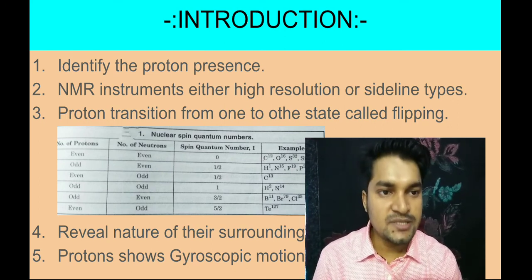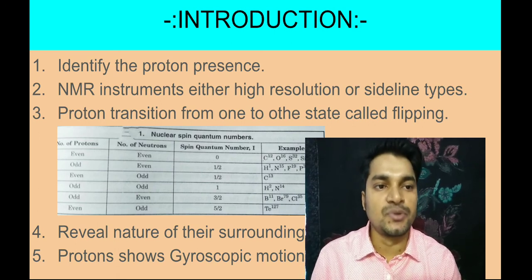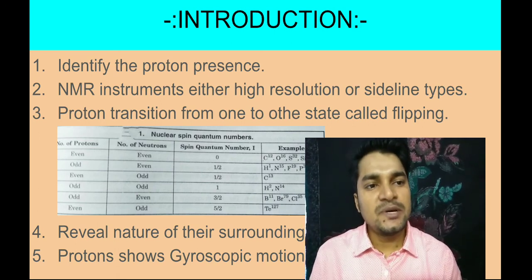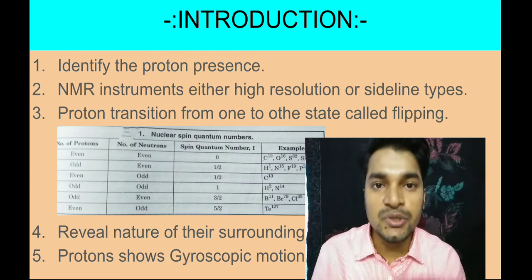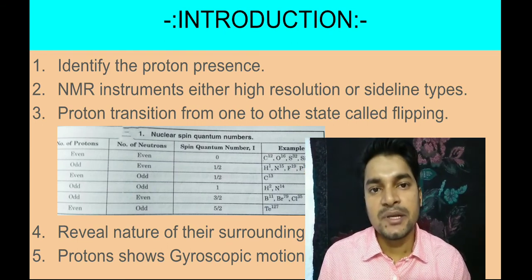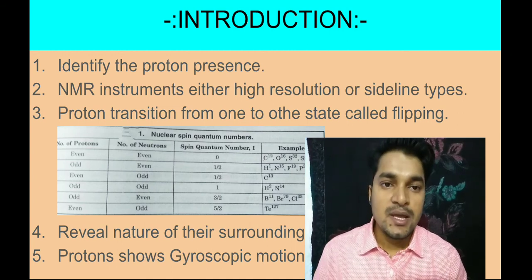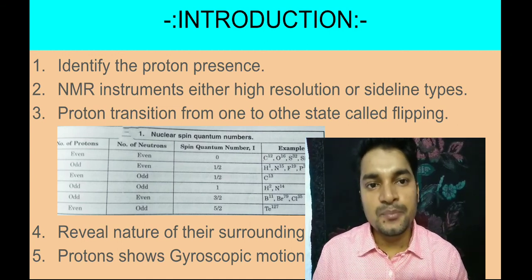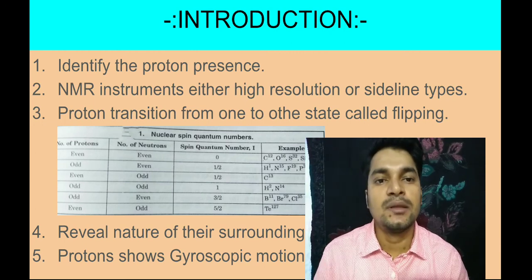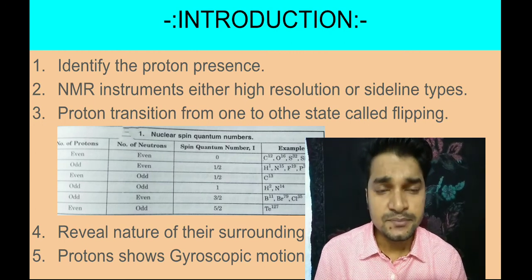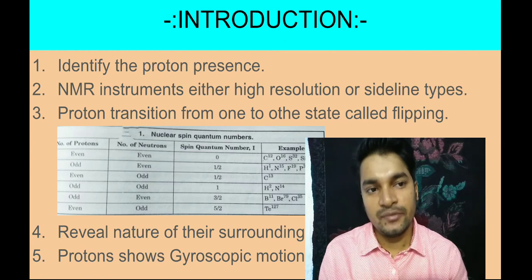And for proton NMR, PMR or HNMR, we deal with the proton. Okay, whatever sample is provided to you, if that sample contains protons, we can analyze that proton, and by analyzing the proton, we also analyze the whole structure of the unknown compound, right? That is the main thing.